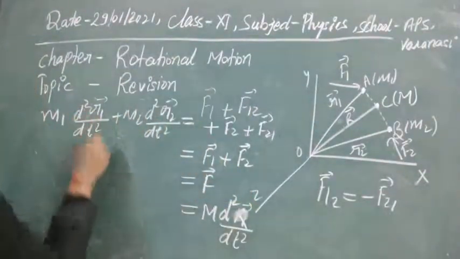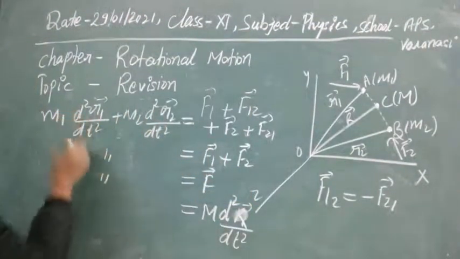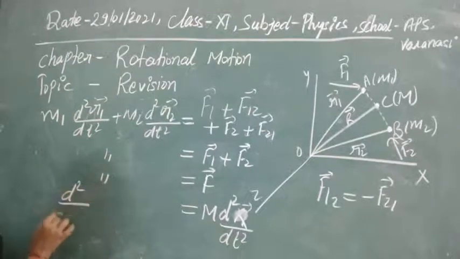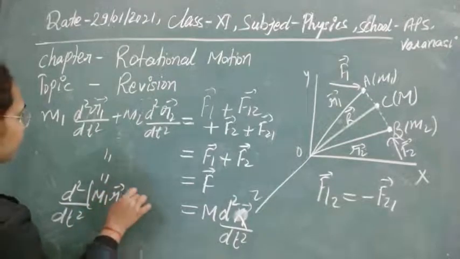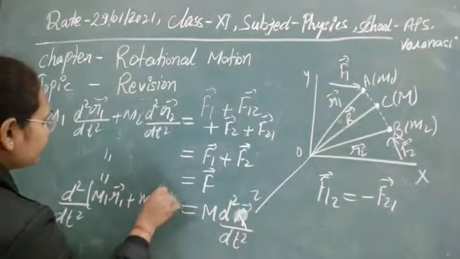So now from this whole set of assumptions we can easily see a number of things. We can write this equation as d2 by dt2 of m1 r1 plus m2 r2.